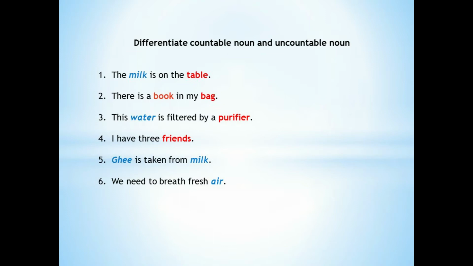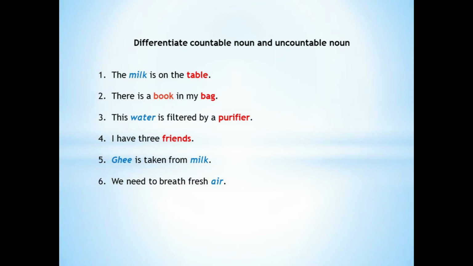The first one is the milk is on the table. In the sentence, the word milk is an uncountable noun and table is a countable noun. That's because you can't count milk but you can count table. So keep this in mind, any liquid comes under uncountable noun. The second example is there is a book in my bag. In the sentence, book and bag, இது ரெண்டுமே countable nouns தான் because we can count a book and a bag. அதனால இதுதான் இது countable nouns.